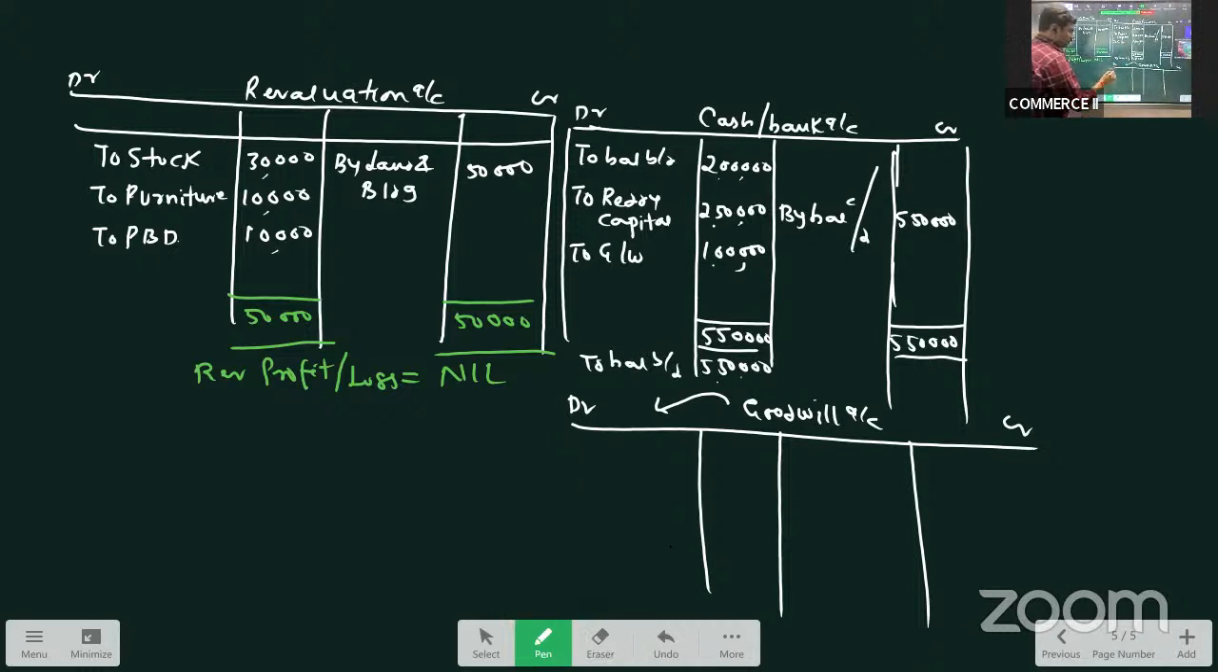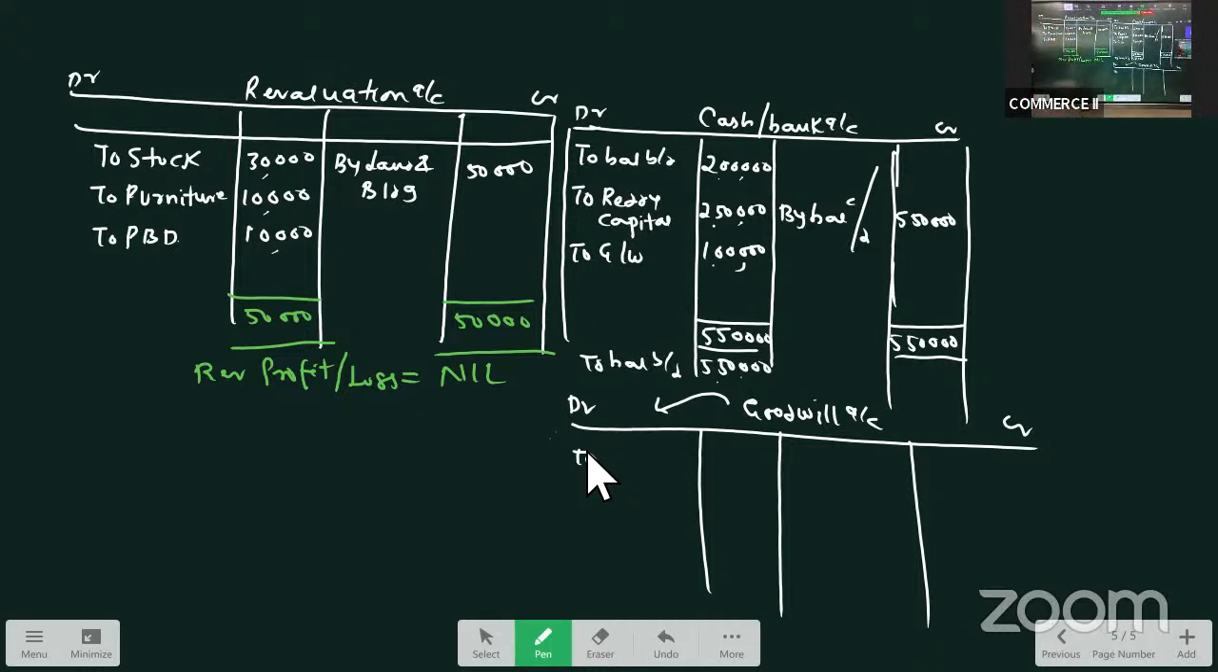So this 1 lakh is to be distributed to whom? To the old partners. Who are the old partners? Raju and Rao. And what is the ratio? 3:2. Are we distributing goodwill in old ratio? Answer is no. We are distributing goodwill in sacrificing ratio. Sir, 3:2 is the old ratio. Yes, 3:2 is the old ratio, and if you calculate sacrificing ratio, in this case, it also will be 3:2 only.